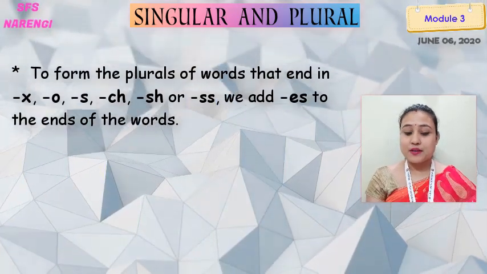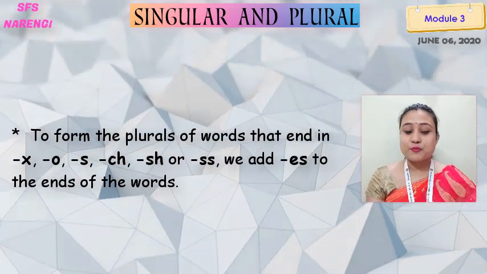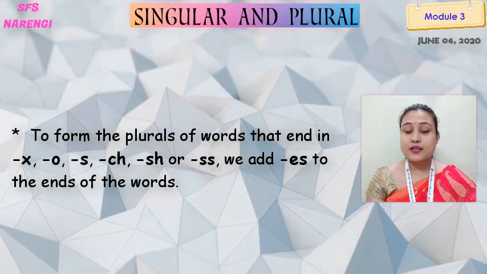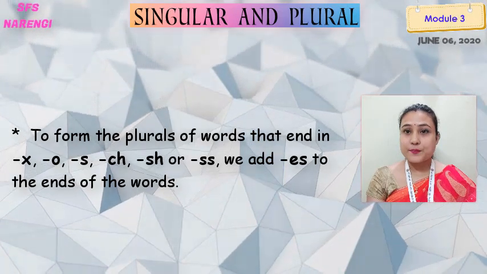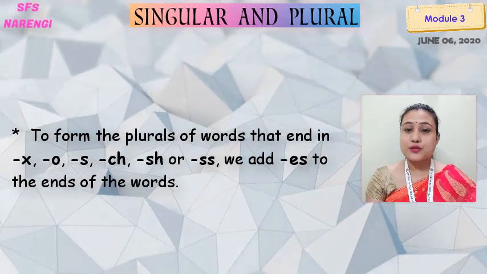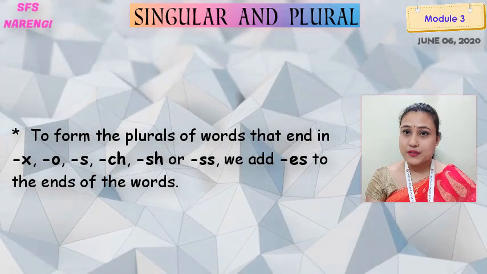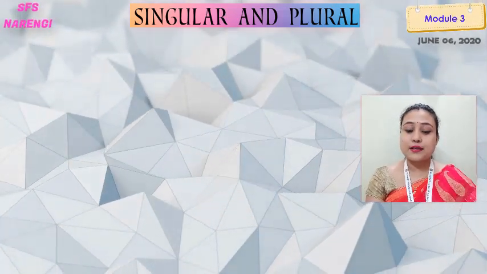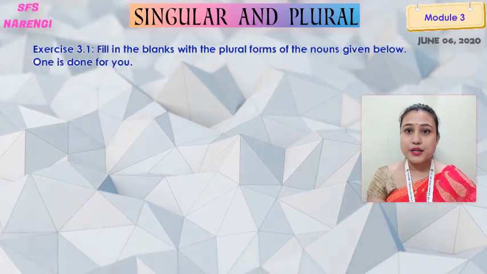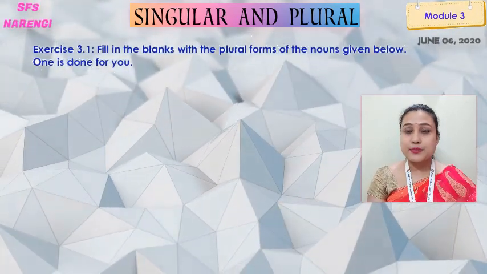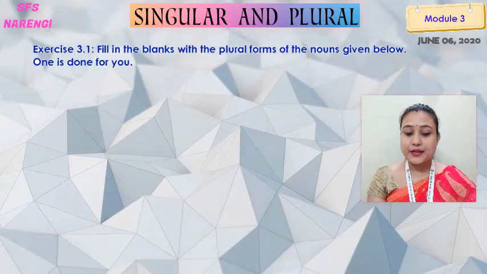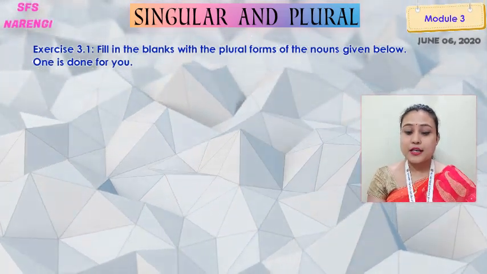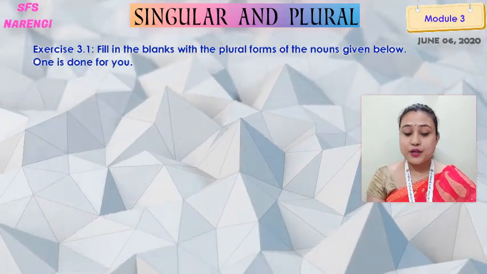Okay, so I hope you have understood the rule, how to form plural of the words that end with X, O, S, CH, SH or SS. We add ES to the ends of the words. Got it? Okay, so my dear students, let's do one exercise from 3.1, that is on your page number 25. Fill in the blanks with the plural forms of the nouns given below. One is done for you.